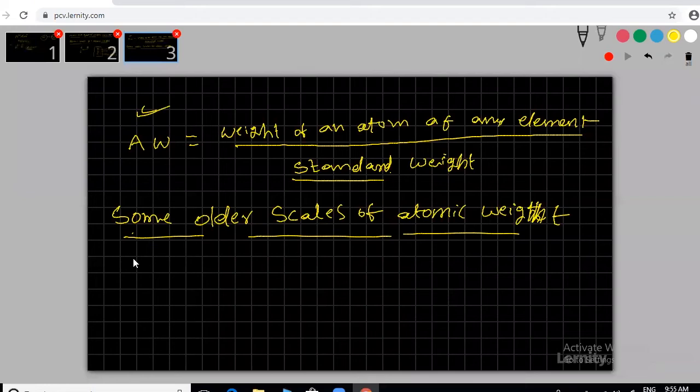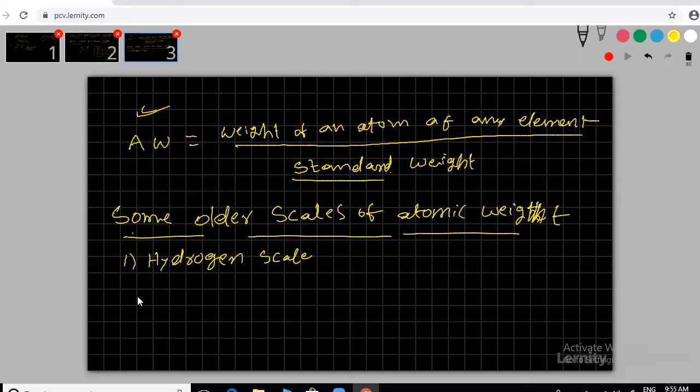First one I am taking is the hydrogen scale. So our reference is hydrogen. Now this indicates hydrogen is our reference. You can write the formula directly; the definition doesn't matter.